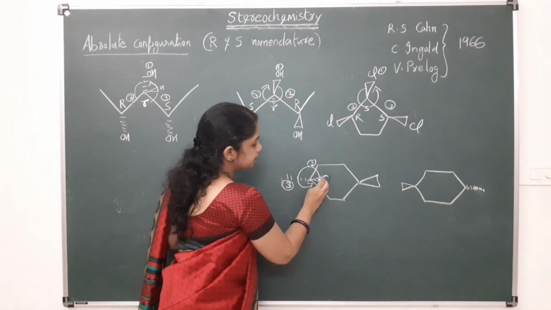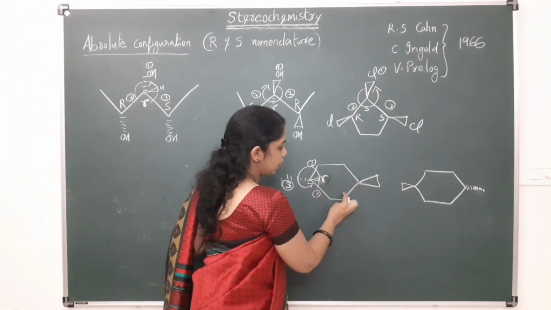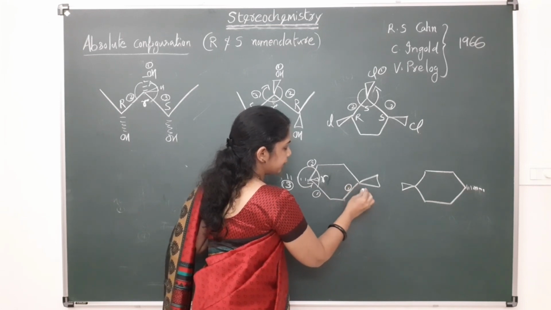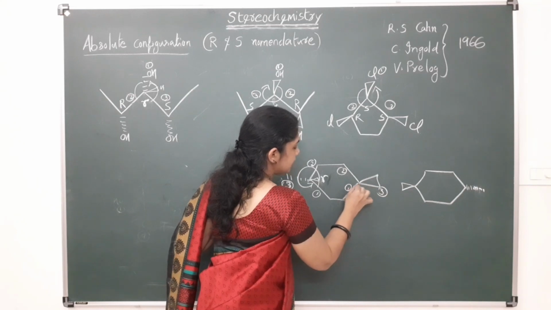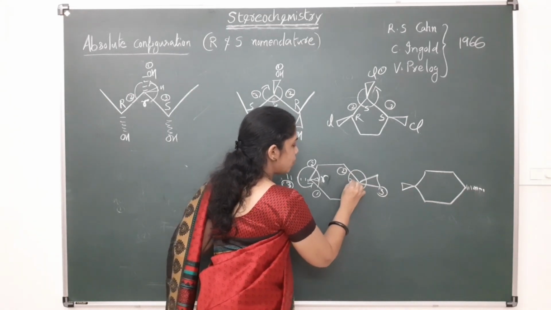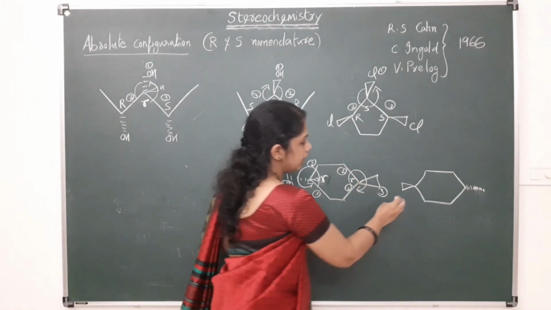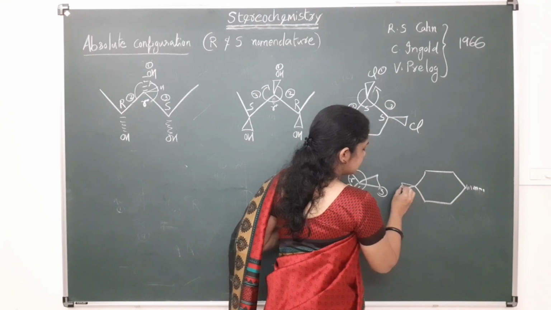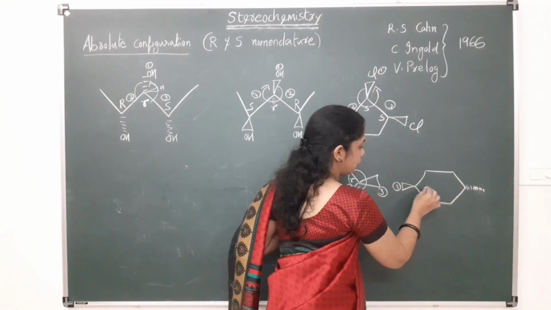Similarly here also, this side 1, this side 2, this side 3, so 1, 2, 3, this is having the configuration small r, because hydrogen is already here, in the lower side. Similarly here also, this is CH3, having the third priority, and hydrogen having the fourth priority.